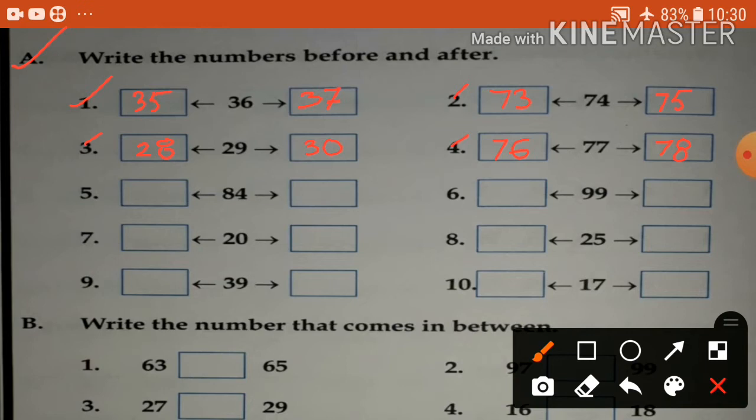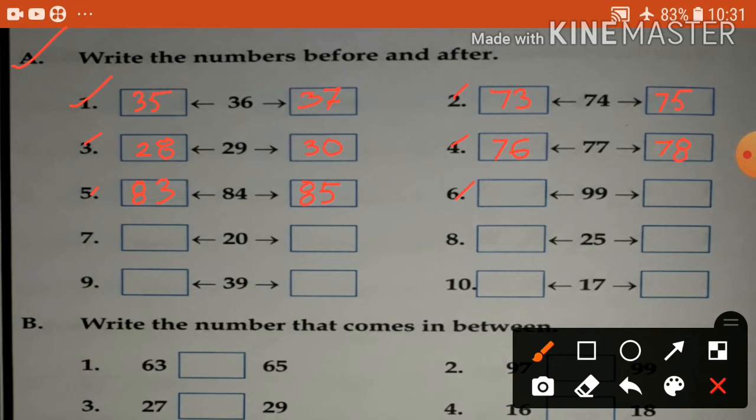Okay. Number 5, 84. Before 84, 83. After 84, 85. Okay. Number 6, 99.